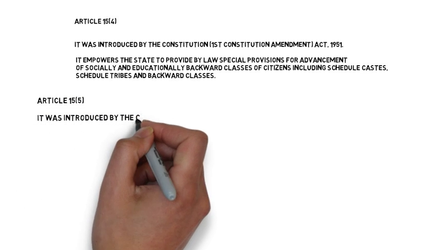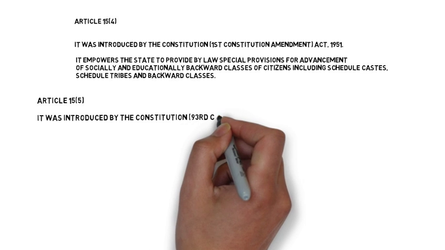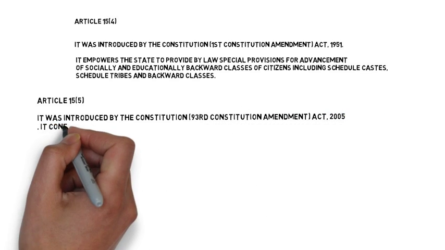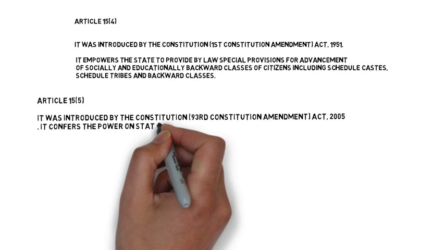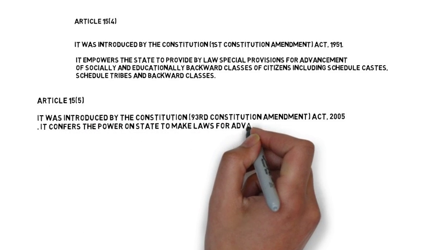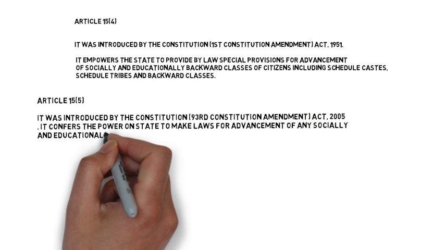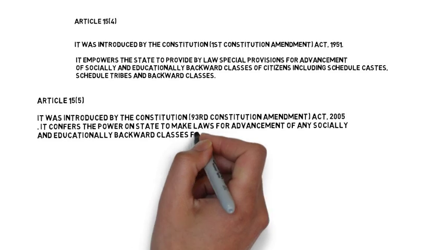Again, Article 15.5 was introduced after the 93rd Constitutional Amendment Act 2005. This Amendment Act also added, as we all know, our very important right to education in our constitution under fundamental rights, Article 21A.